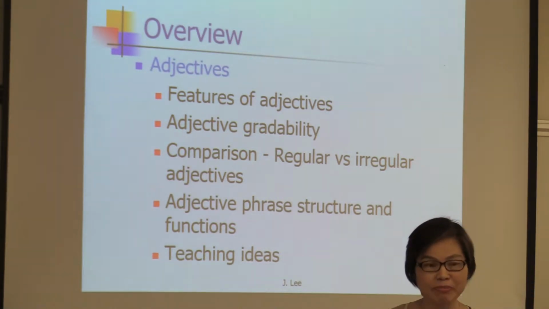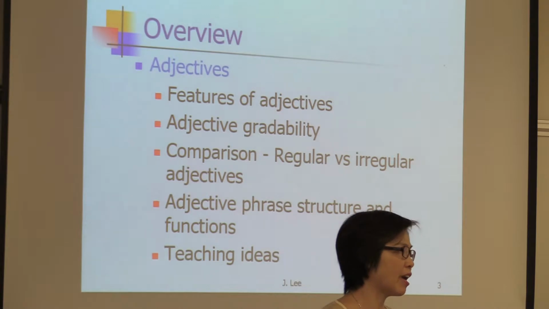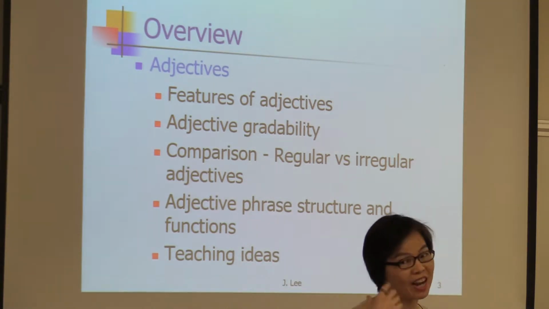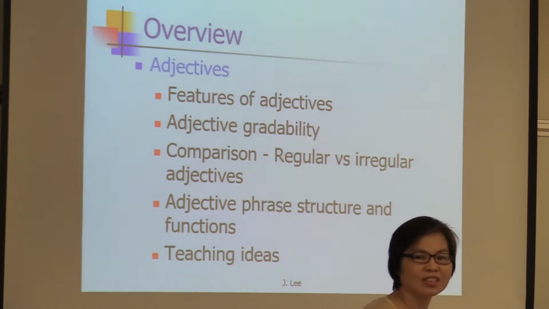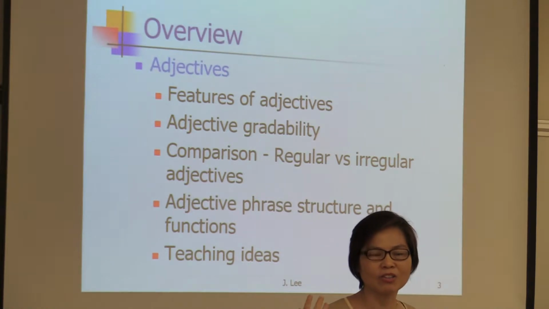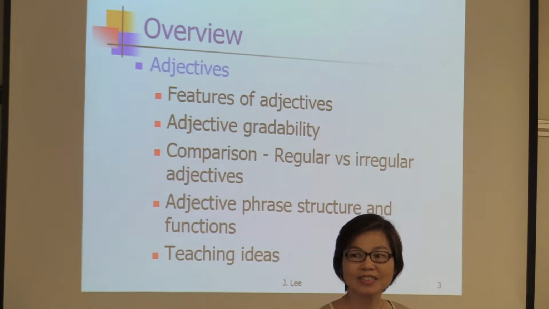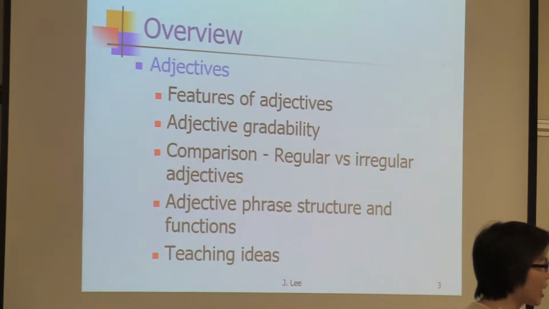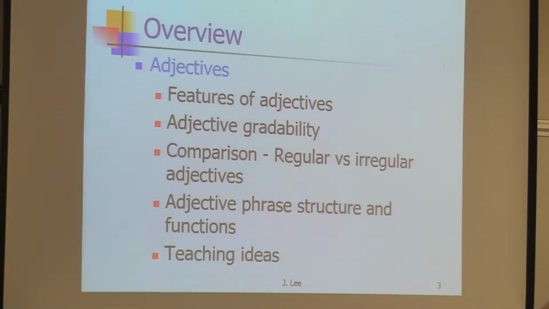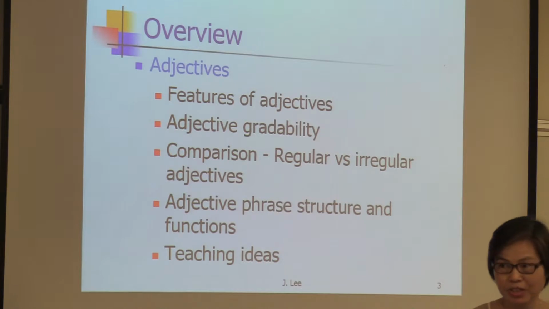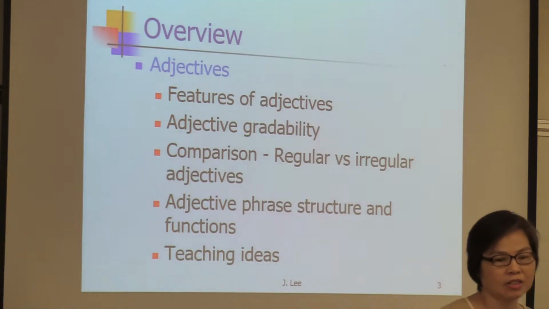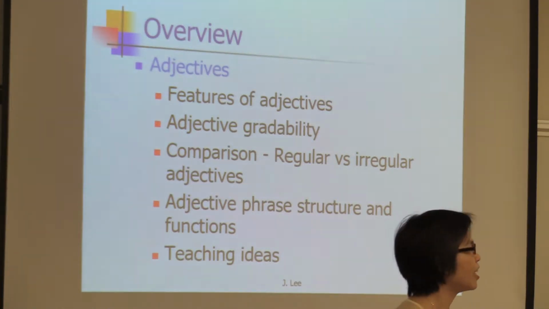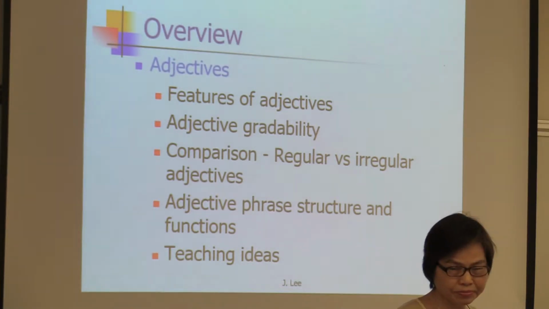Some adjectives can't be graded, those that are about kinds, different types. For example, we have a physical test or a chemical experiment, chemical reaction. These are about types: chemical, physical, economic, and those are not gradable.